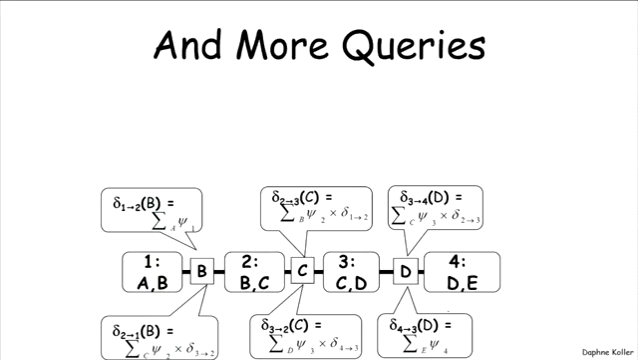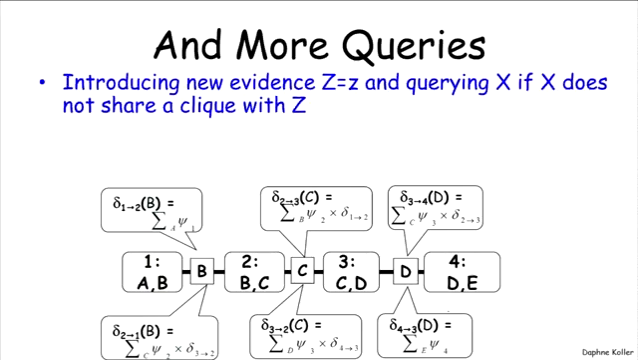What about a somewhat more elaborate case where I introduce the new evidence and I query a variable that doesn't appear in the same clique as z? So using an example, let's imagine that what I did is observe evidence on A, and I want to query, say, E. Actually, let's do a different example. Let's imagine that I want to query D. Well, in this case, I can do the following.